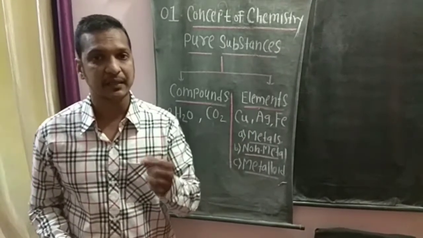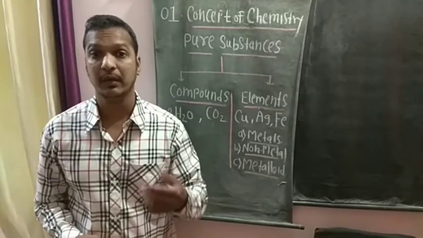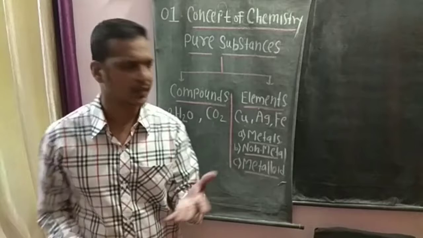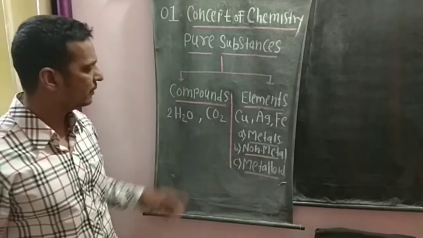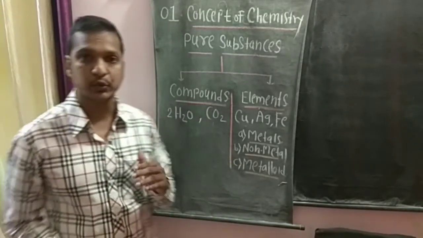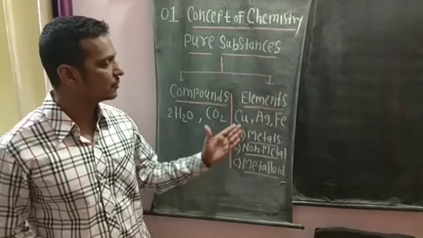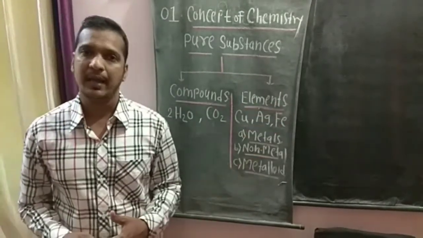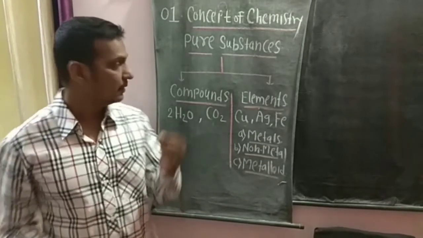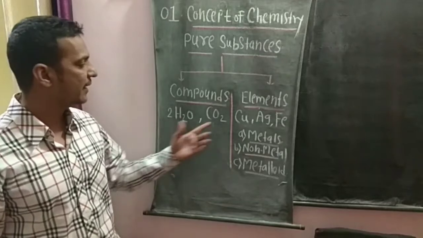Now we will see the difference between compounds and elements. How will you differentiate between compounds and elements? Here we have examples of compounds. Two examples I have given: one is water H2O, and the second one is carbon dioxide. And the elements such as copper, silver, and iron. Now we will see how to differentiate between compounds and elements. So here are two compounds, water and CO2.